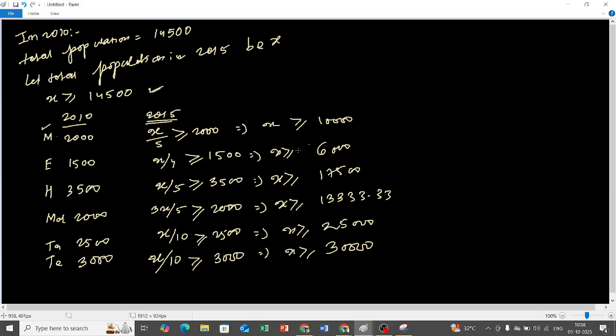X has to be greater than 10,000, x has to be greater than 6,000, x has to be greater than 17500, x has to be greater than 13,333, x has to be greater than 25,000, x has to be greater than 30,000. Now can you tell me from these values which value of x I should take so that all of these conditions, all the inequalities, will be satisfied?